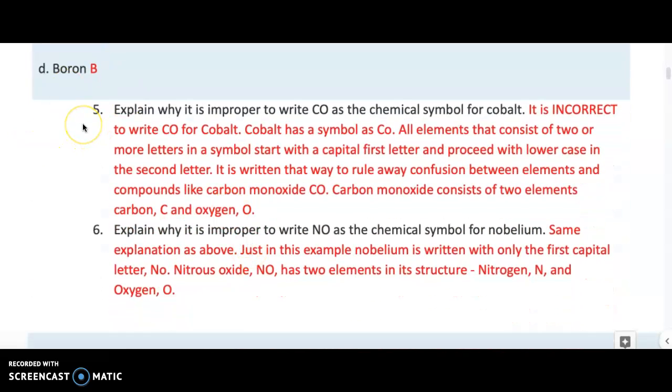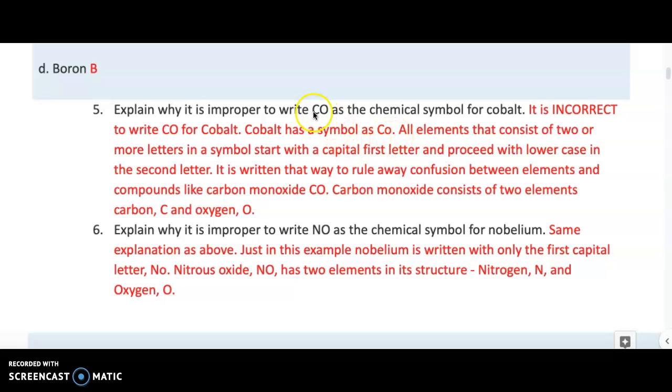What we were just talking about. Explain why it is improper to write CO as a chemical symbol for cobalt. So first of all, cobalt is represented as the chemical symbol Co. First letter is capital, second letter is lowercase.